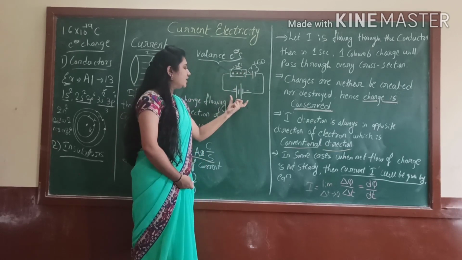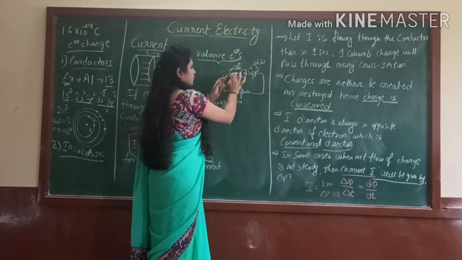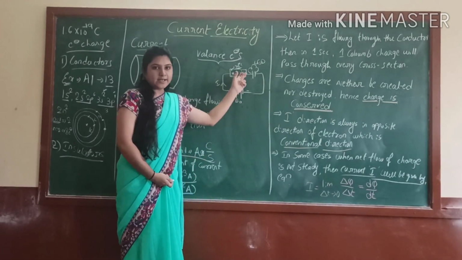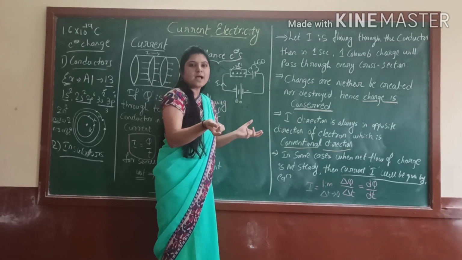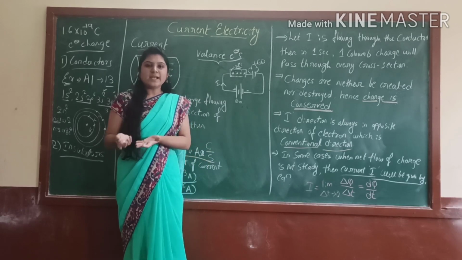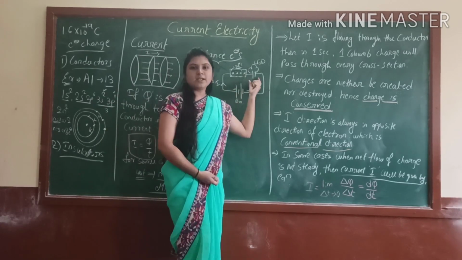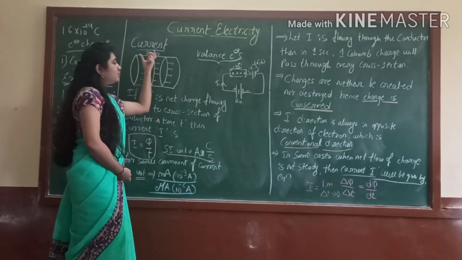When I give the energy from this battery, what will happen? This energy will go and hit the electrons, and they start to move in this circuit. If there is a flow of current, of course there is a flow of electricity. That means the LED bulb will glow. Yes or no?